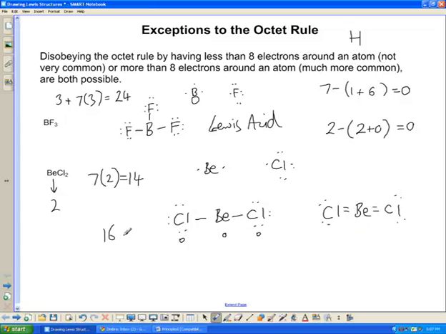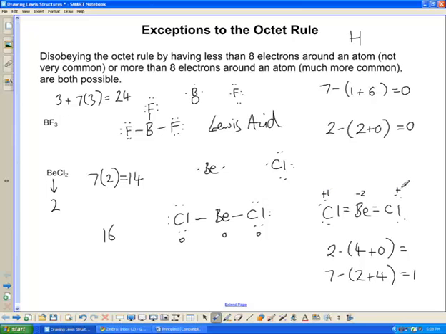Well, this is perfectly fine in terms of the octet rule, but when you look at the formal charges, beryllium, 2 valence electrons minus 4 bonds, 0 lone pairs, formal charge of minus 2. Not happy. Chlorine, 7 valence electrons minus 2 bonds plus 4 lone pair electrons equals 1.